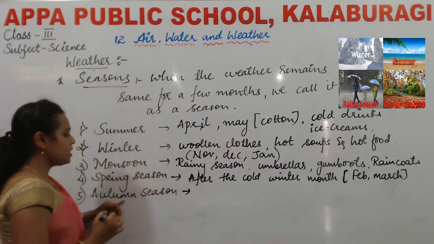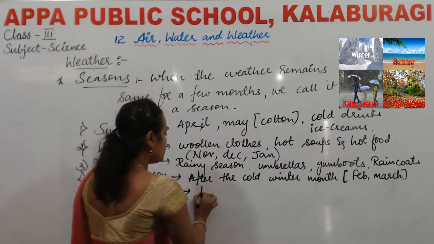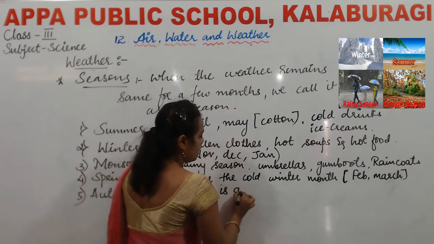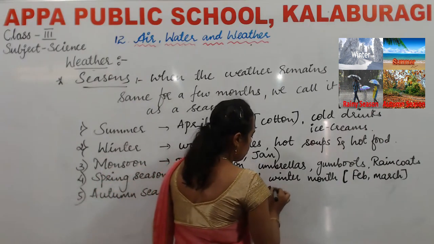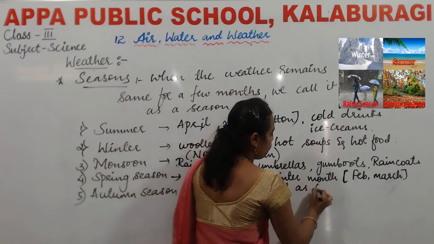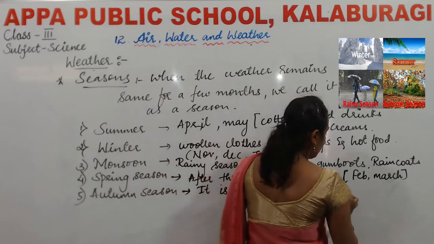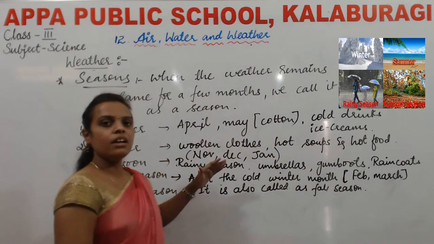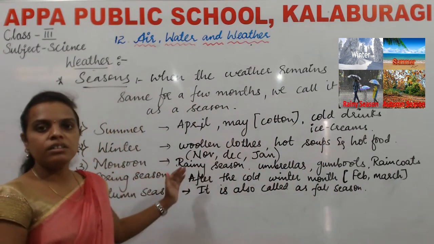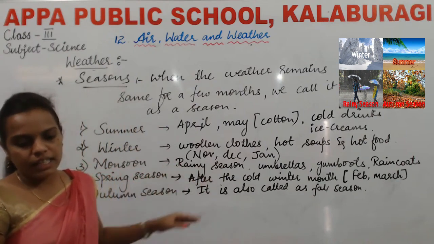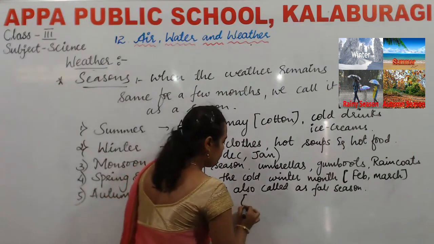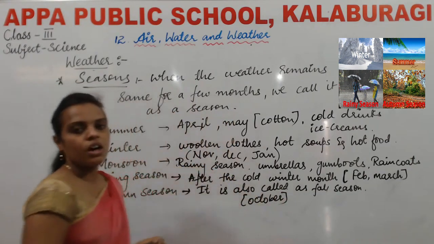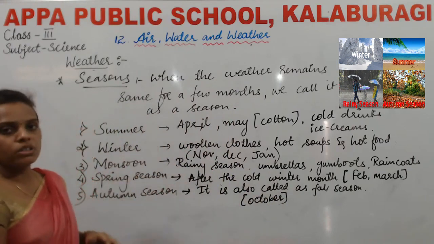Then the last season is autumn season. This season is also called fall season, because during this season the trees shed their leaves, and it comes in the month of October. So this is about the seasons.